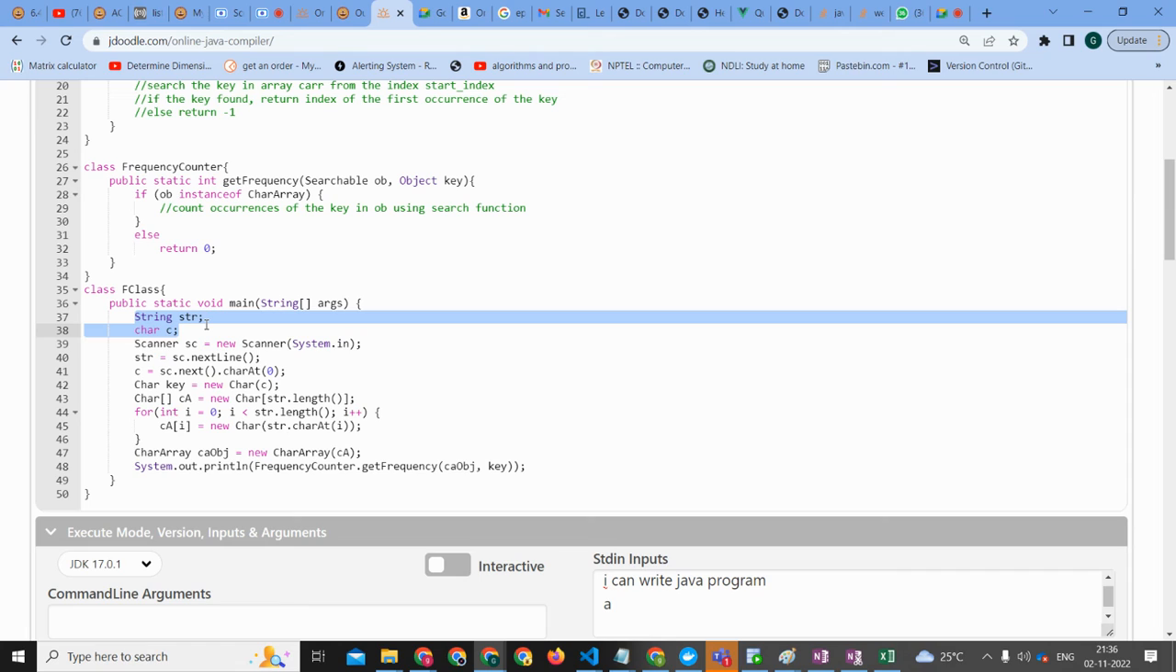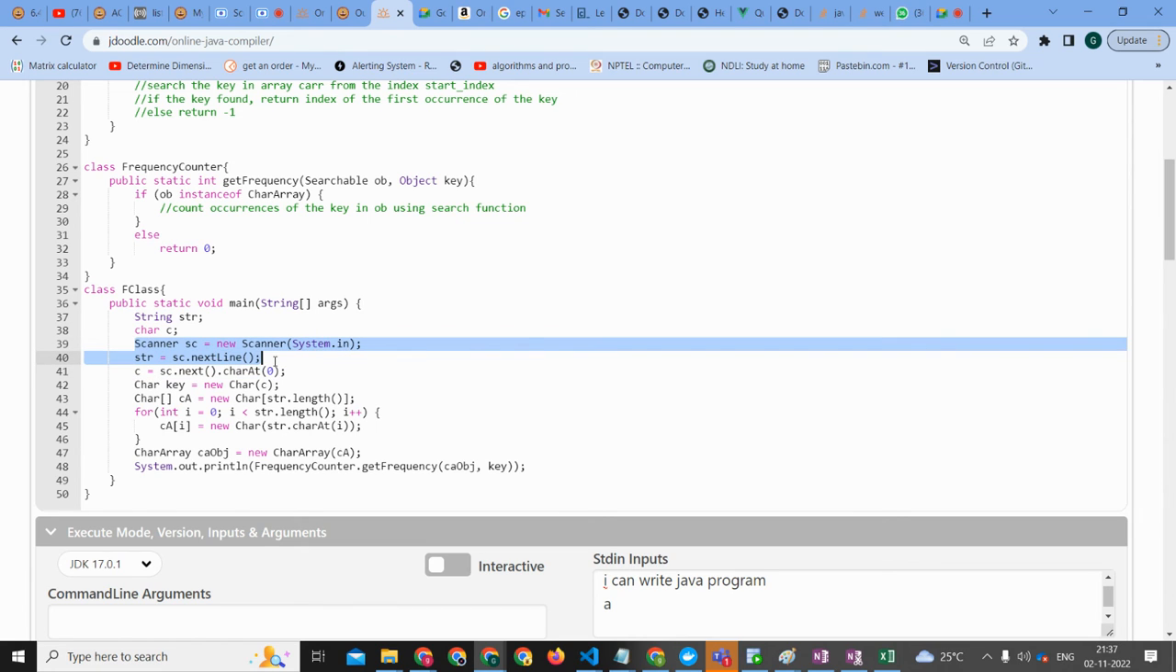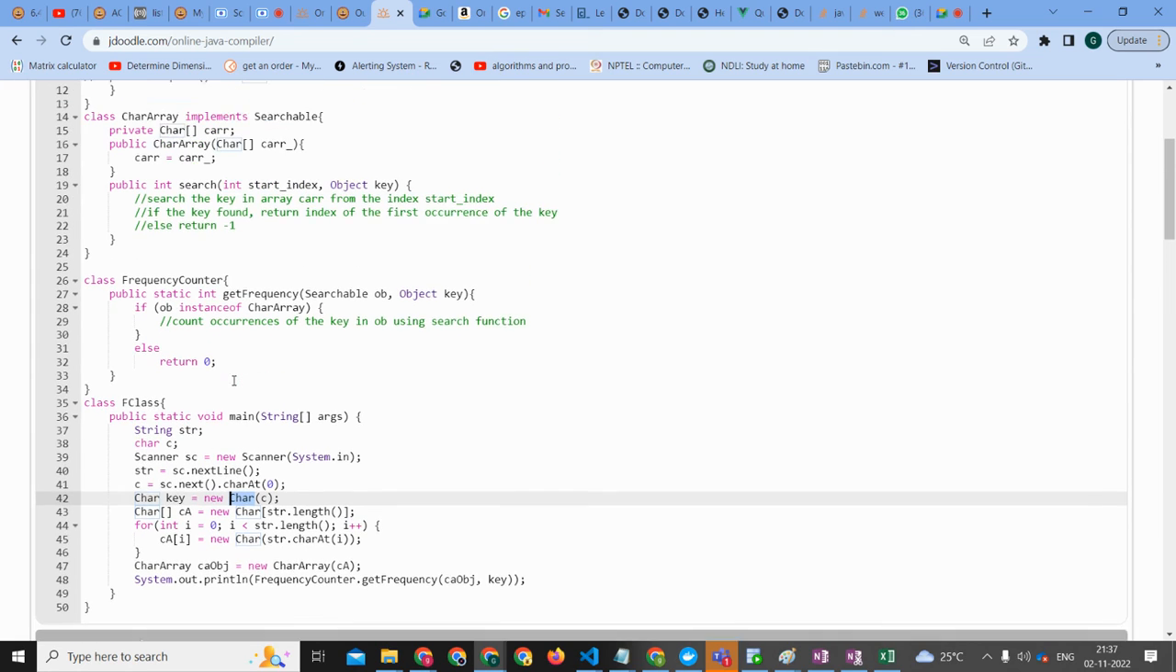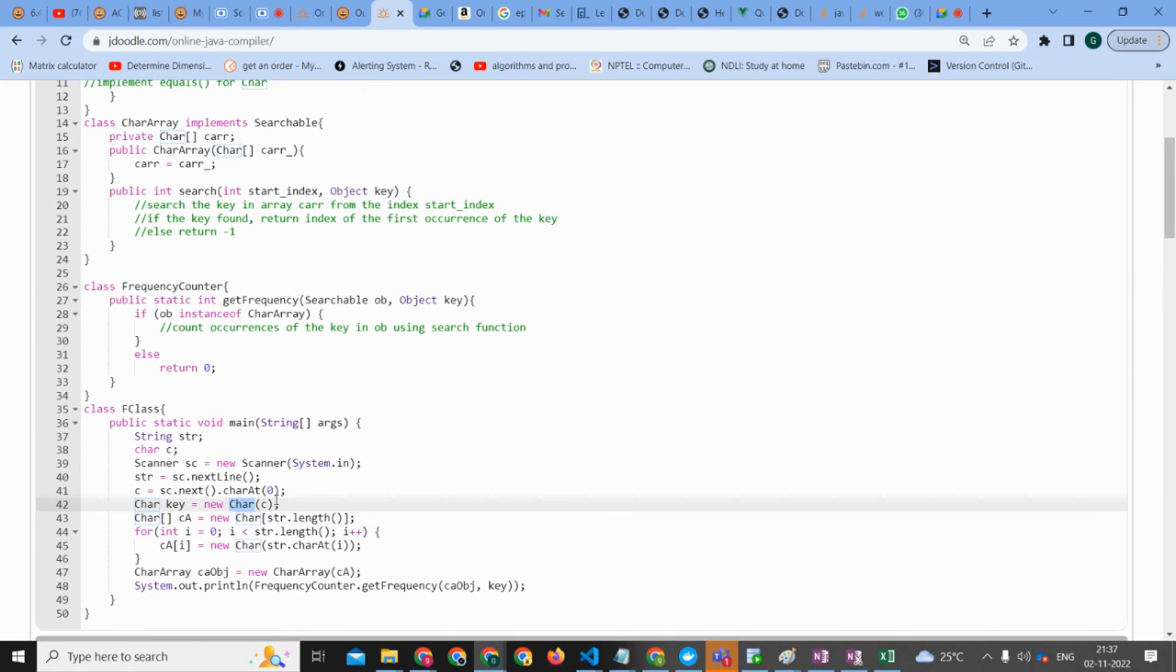We are taking a string and defining the character which we want to check, and taking the input. The next line is charAt(0), which is A. This is taking the input. Then Char key equals new Char of C. So we are creating an object from the small character, converting it into a capital Char, and creating an object of that.